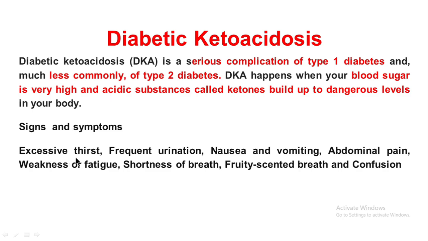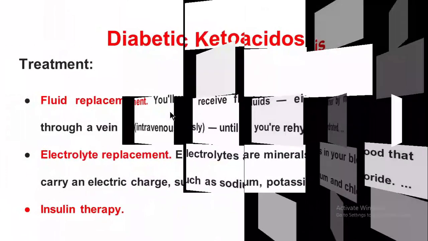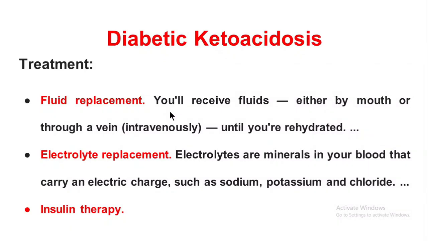Signs and symptoms are excessive thirst, frequent urination, nausea and vomiting, abdominal pain, weakness, fatigue, shortness of breath, fruity scented breath and confusion. Fruity odor from the breath is a classical sign and symptom of diabetic ketoacidosis. Now the management, three types of management. First one is fluid replacement. Client will receive IV fluids, also oral fluids that help the client to be rehydrated. Electrolyte replacement therapy is given.